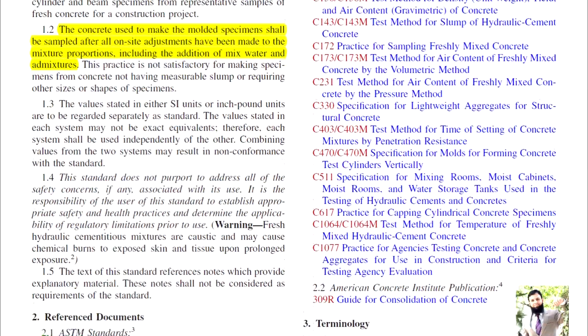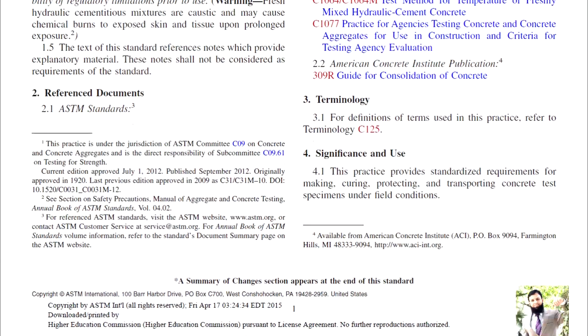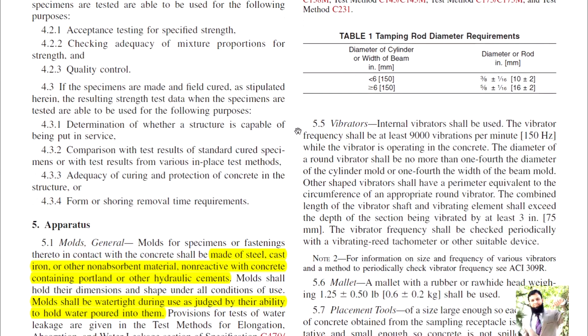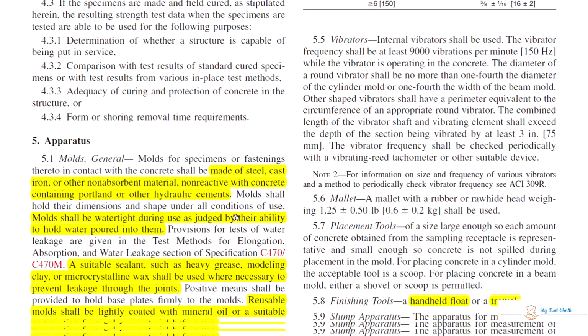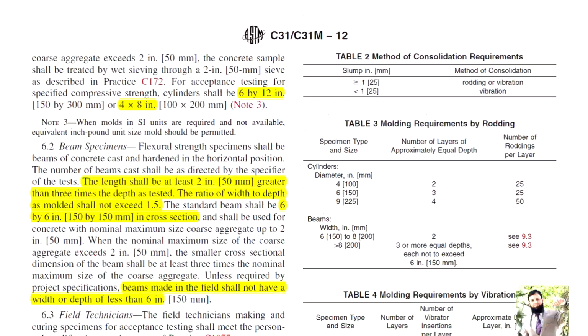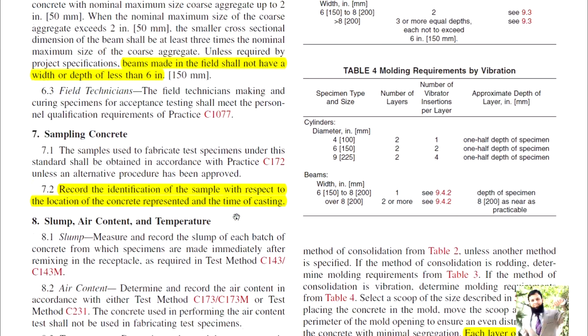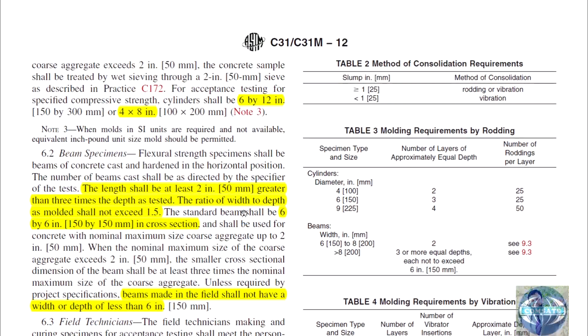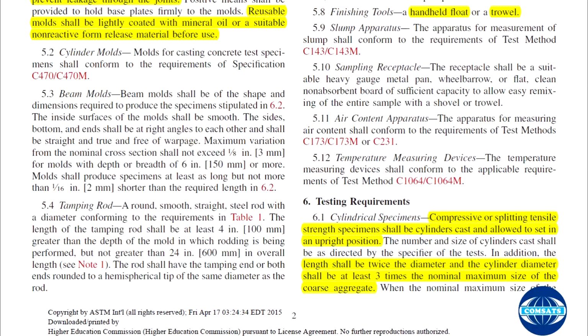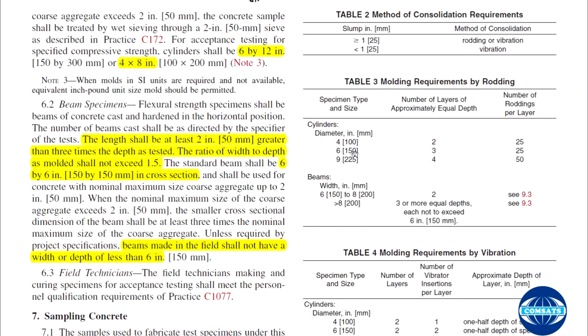Then after 48 hours, when you remove the molds from the cylinders, you have to completely submerge them in water until the date of testing. And in the case of beams, before 48 hours of testing, you have to place them in water containing calcium hydroxide.